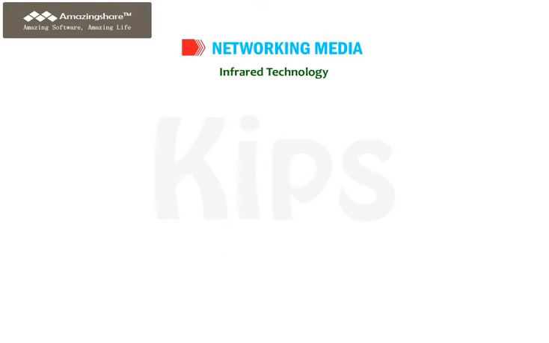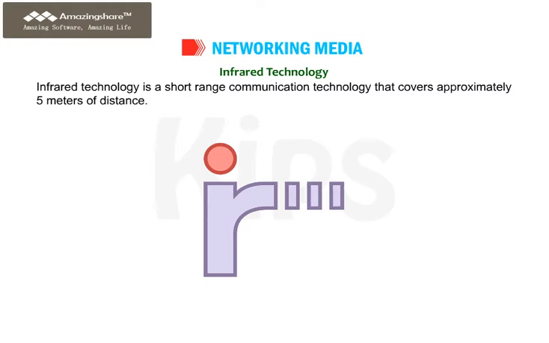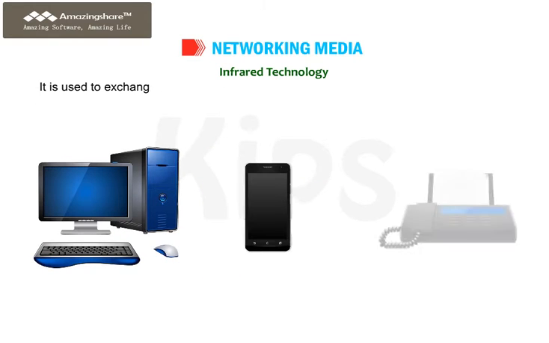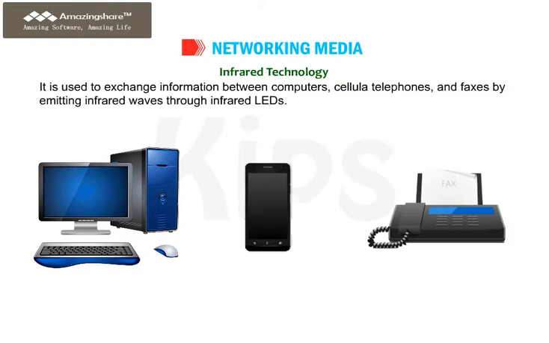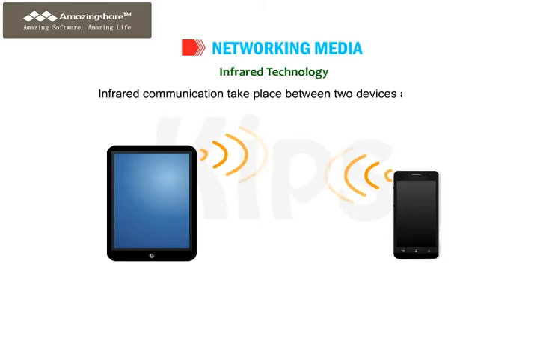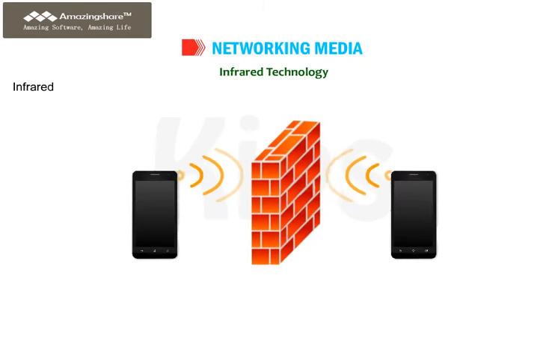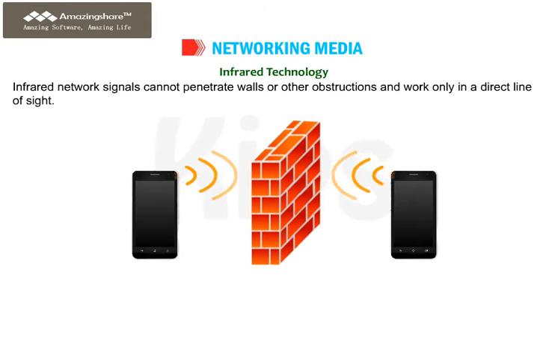Infrared technology. Infrared technology is a short-range communication technology that covers approximately 5 meters of distance. It is used to exchange information between computers, cellular telephones, and faxes by emitting infrared waves through infrared LEDs. Infrared communication takes place between two devices at a time. Infrared network signals cannot penetrate walls or other obstructions and work only in a direct line of sight.